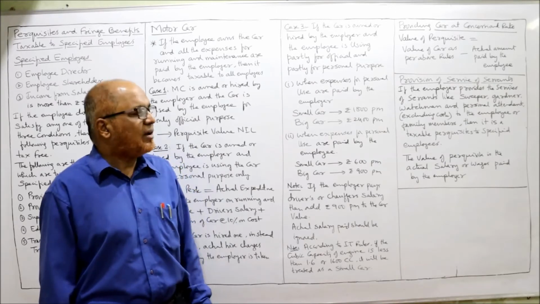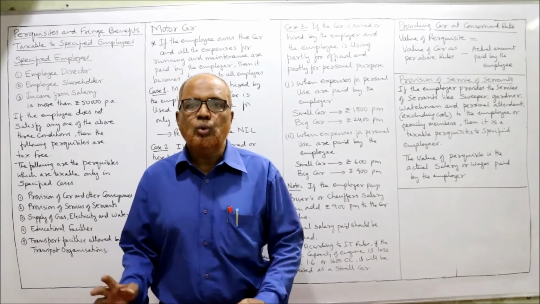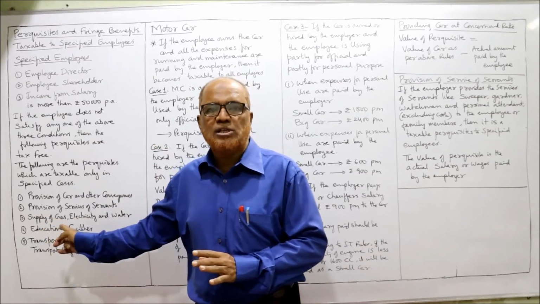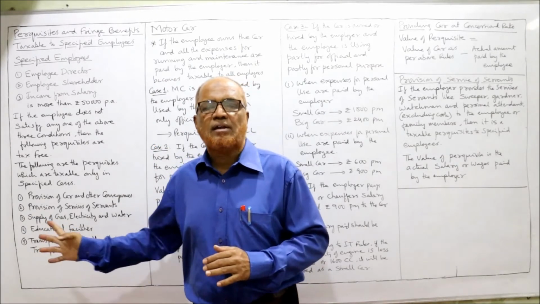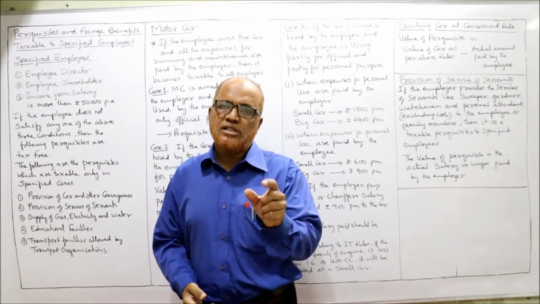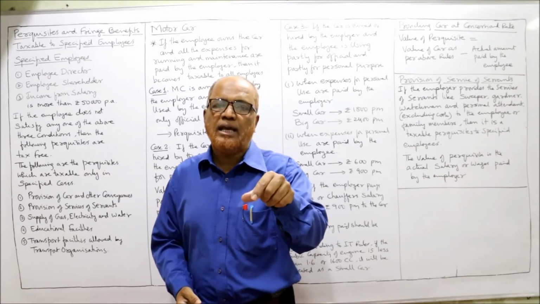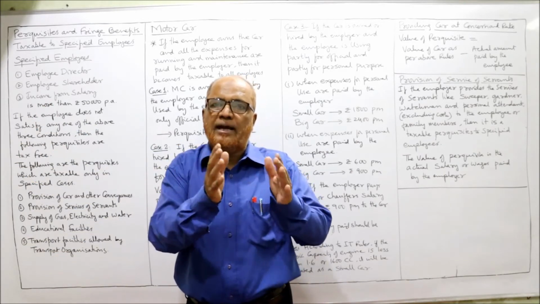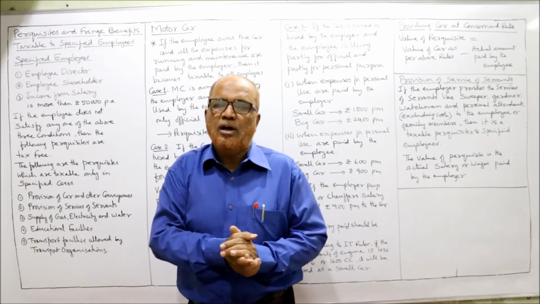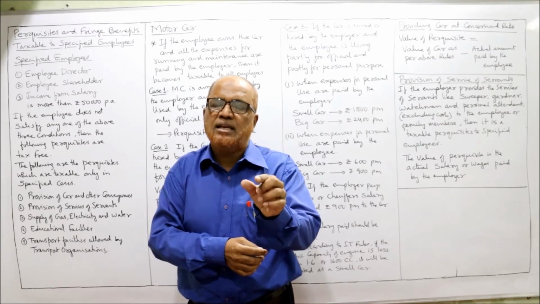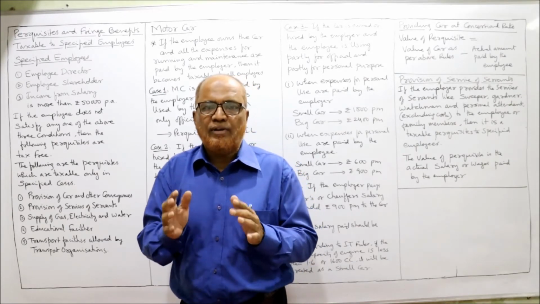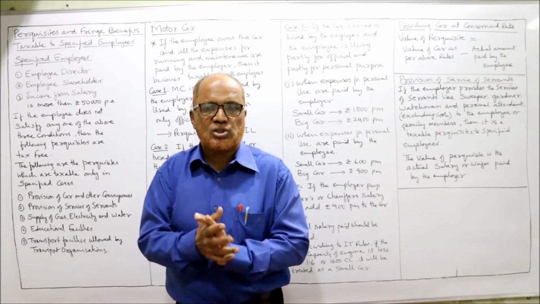That's all. So we have completed two perquisites. The first perquisite motor car, the second perquisite services of servant. And these perquisites are taxable only in specified cases. The specified cases are employee director, employee shareholder or a person whose salary income is more than 50,000 per annum. Okay, we'll continue the same discussion in the next video.